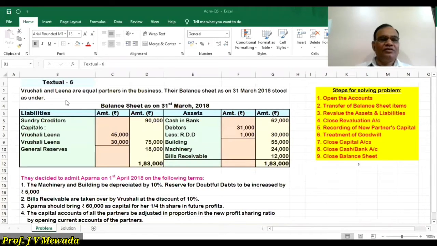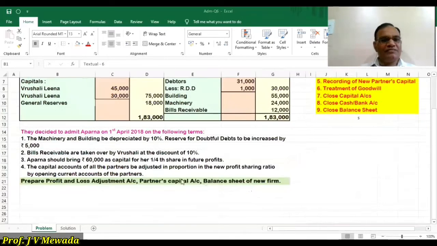Hello friends, today I am going to solve textual problem number 6. We are having two partners, Vrushali and Lina. They are equal partners and we are given the balance sheet on 31st March 2018. So these are our liabilities and these are our assets. And we are given adjustments.